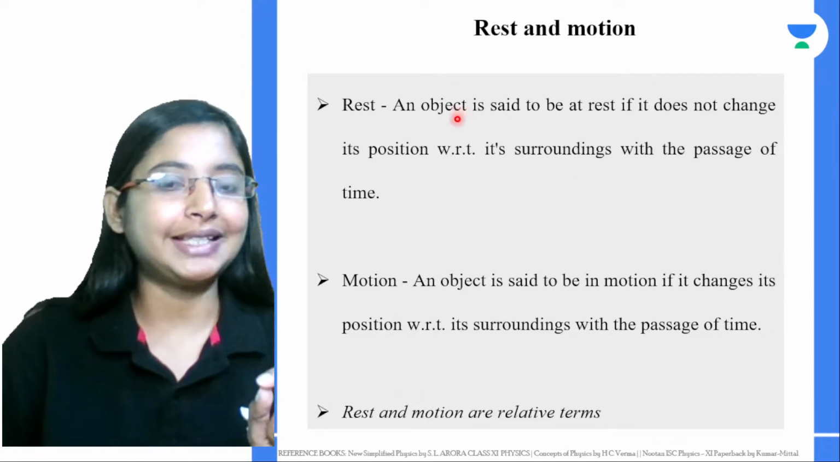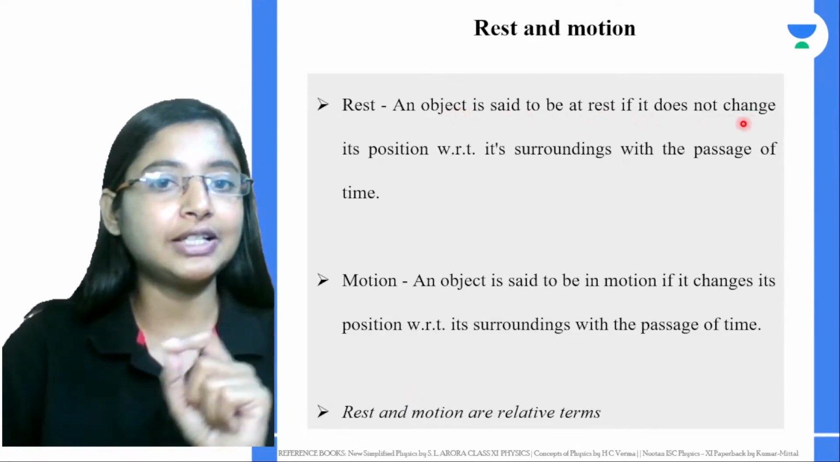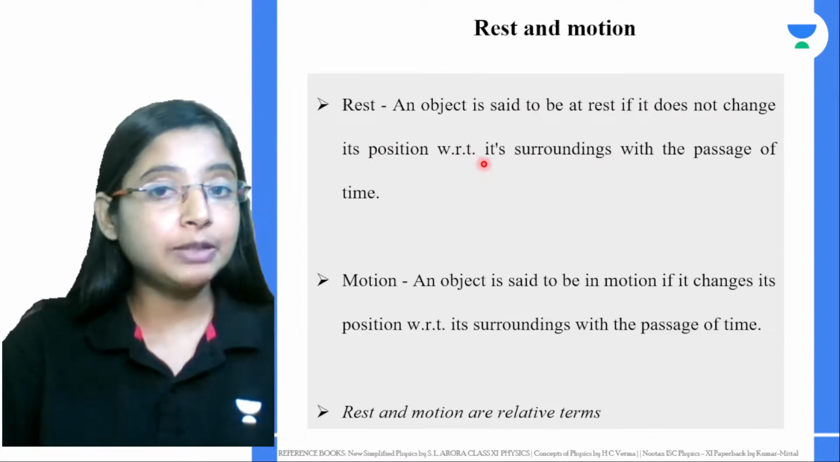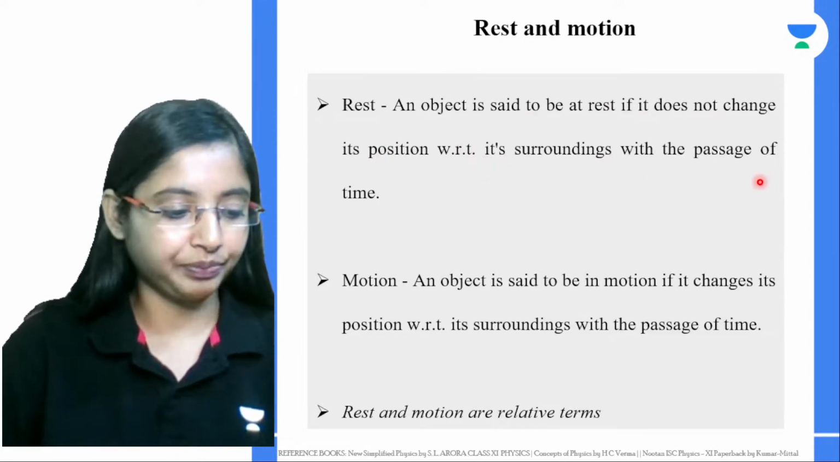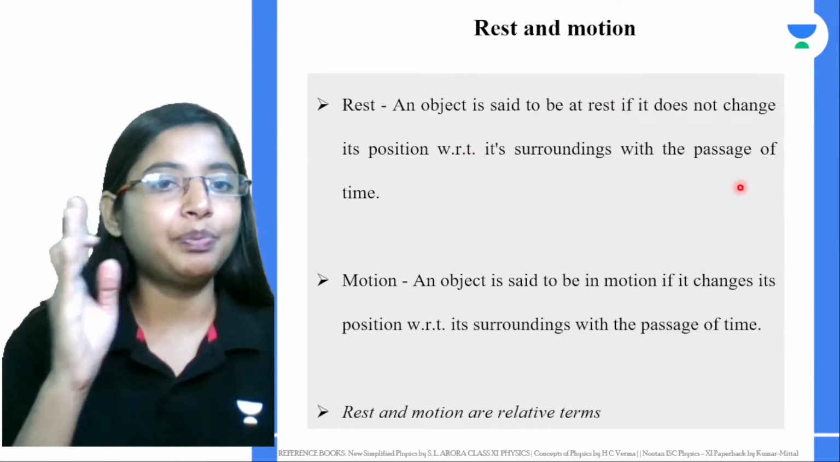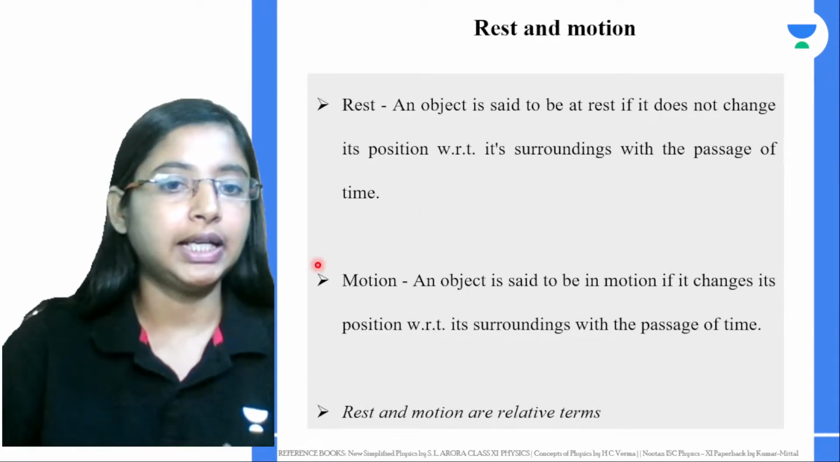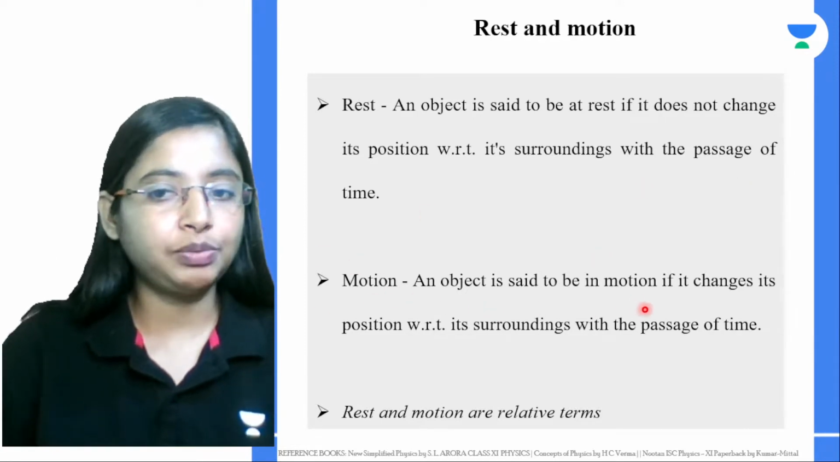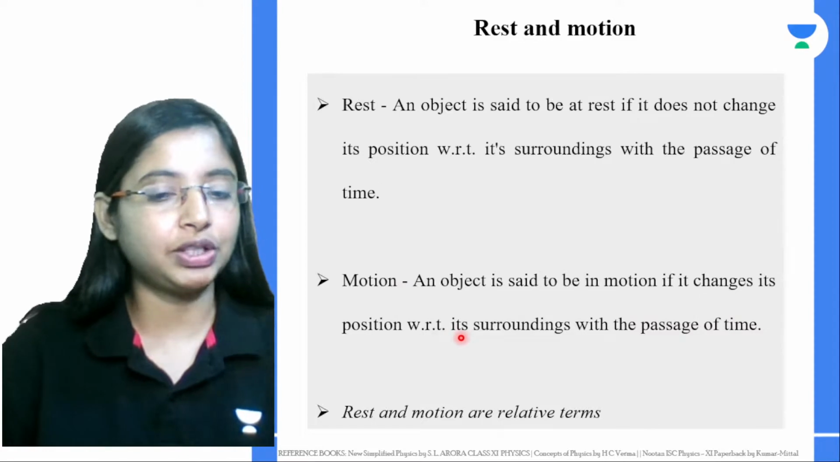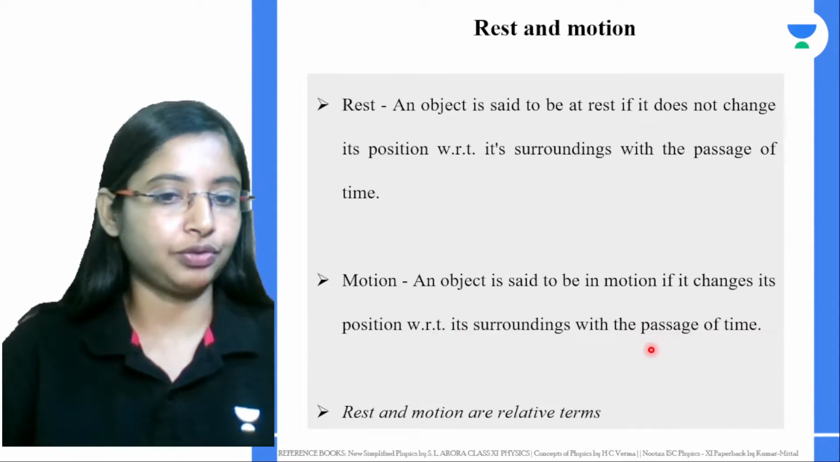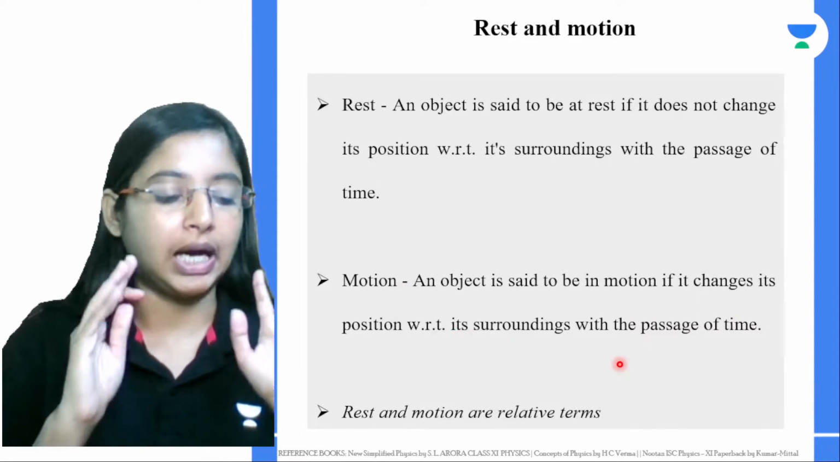Rest: an object is said to be at rest if it does not change its position with respect to its surroundings with the passage of time. So we always talk from a reference frame. Motion: an object is said to be in motion if it changes its position with respect to its surroundings with the passage of time. So rest and motion both are relative terms.